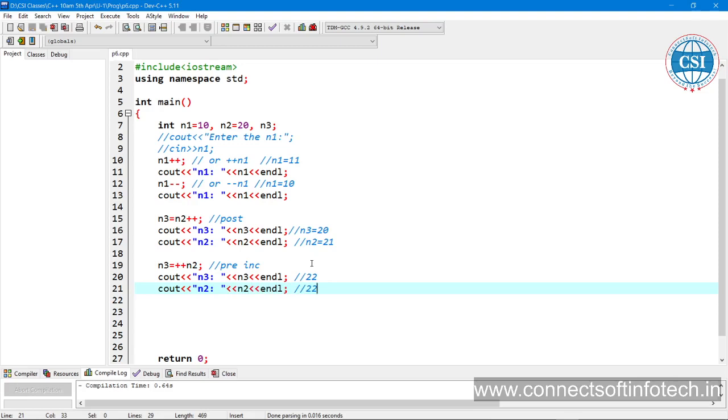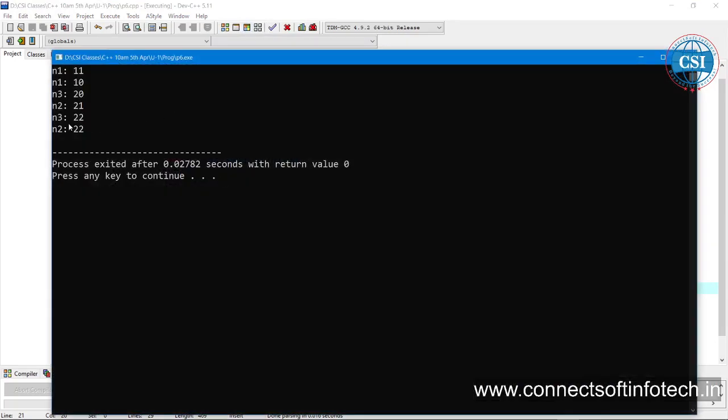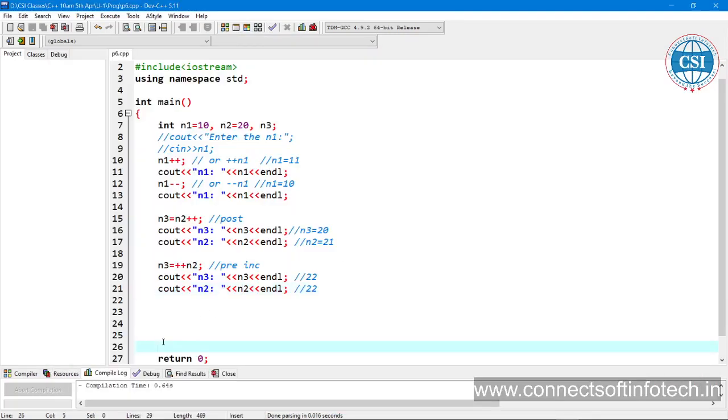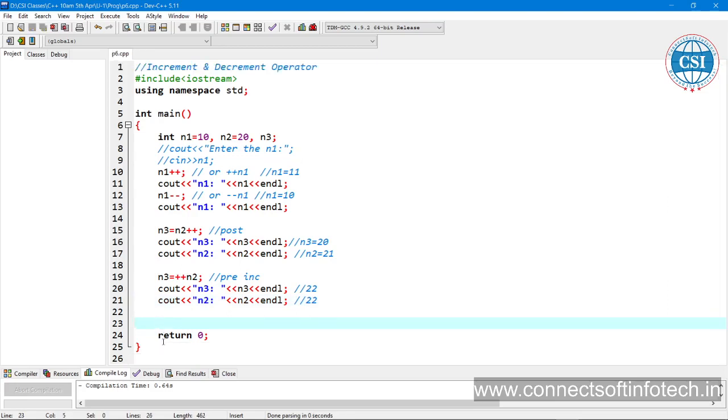Why? Because it's a pre-increment. Because the plus plus sign is first, that means first it is incremented. If you print n2, you can see n2 is also 22. Because of this concept, pre-increment and post-increment exist.